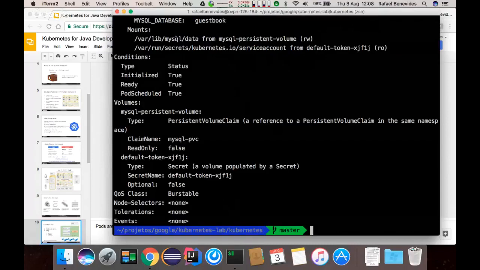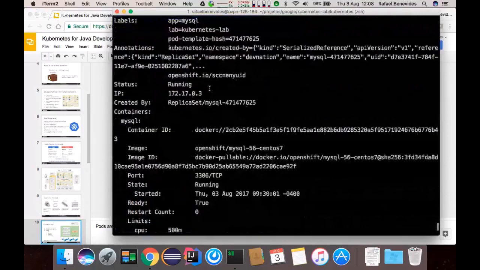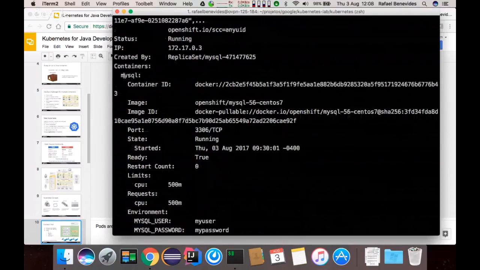That will show us that this pod has the following IP, 172.17.0.3. It has only 1 container. Most of the time, each pod will have only 1 container, but remember, you can have more than 1.